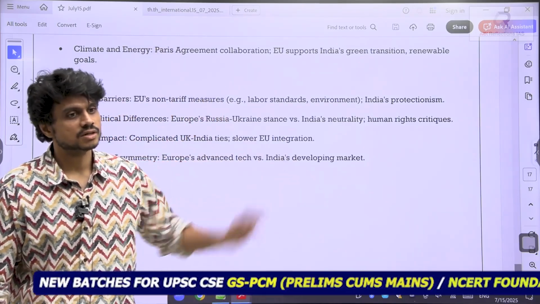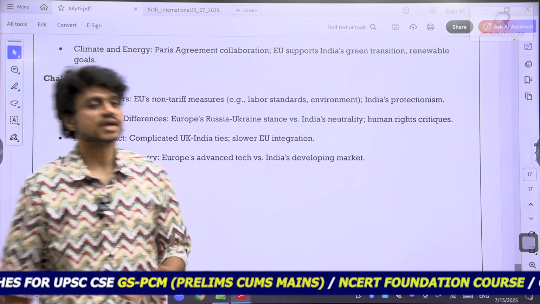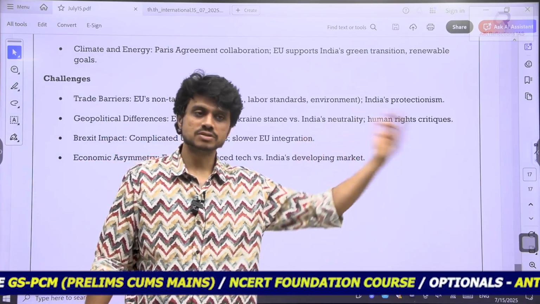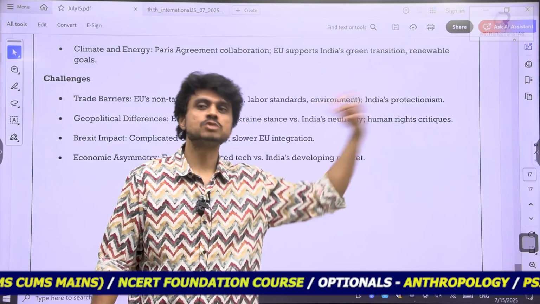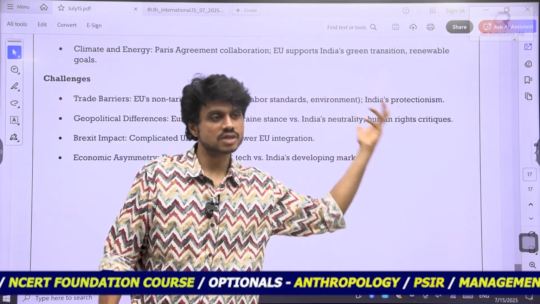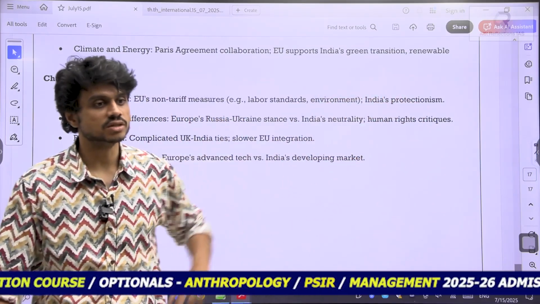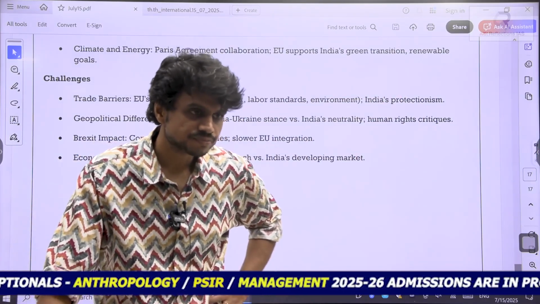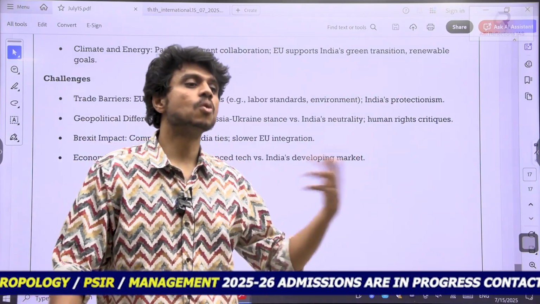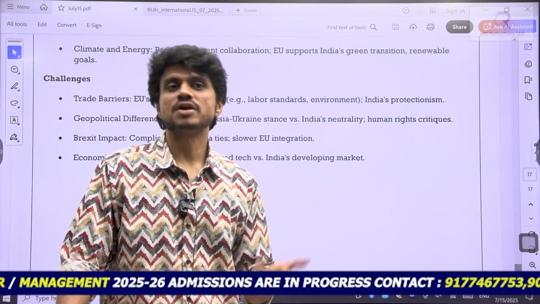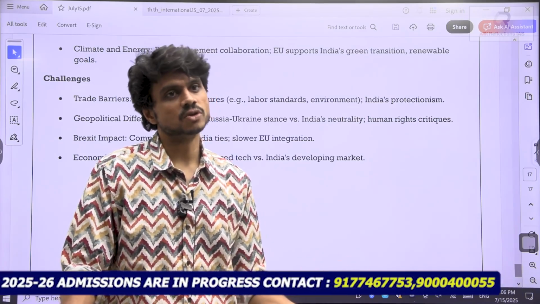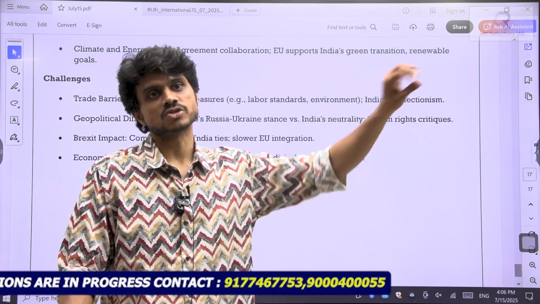Protectionism is the imposition of taxes. We are not allowing other companies to enter. Okay, like if India is exporting our goods, they are imposing taxes. Like USA has imposed high taxes on Indian steel. That is called protectionist measures. It is opposite to globalization. Globalization means we are reducing the taxes, which is supported by the WTO. The reverse of it is protectionism.